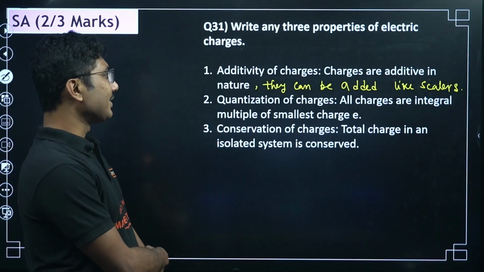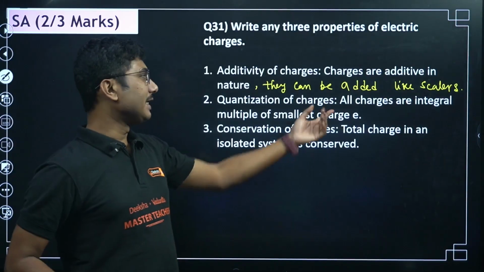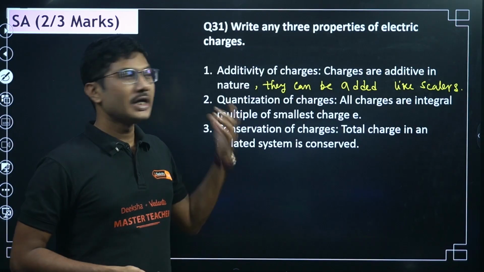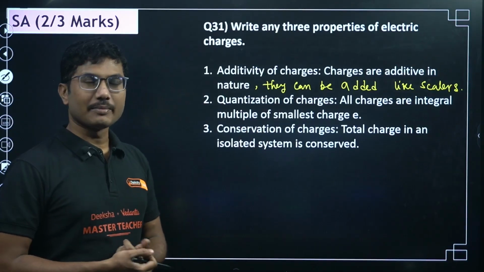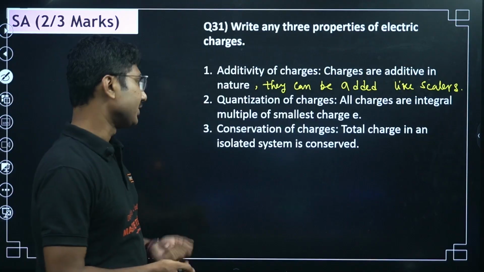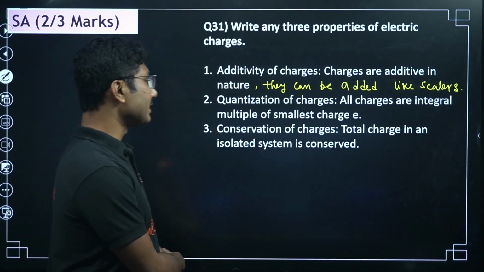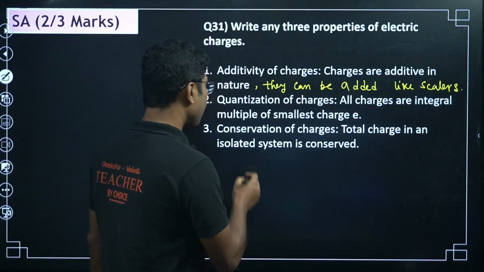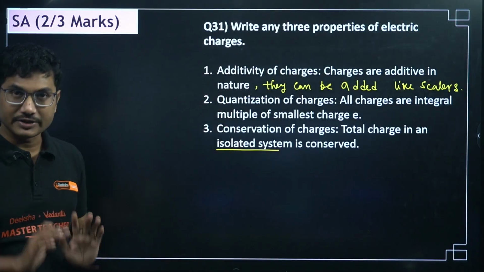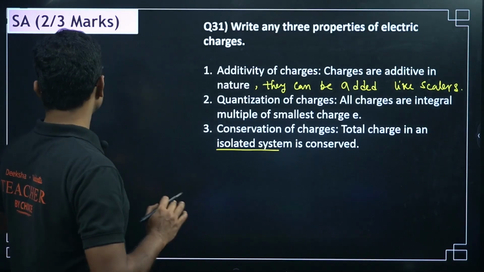Quantization of charges: all charges are integral multiples of the smallest charge, e, which is 1.6 into 10 to the power of minus 19. Any charge that you measure always has to be an integer multiple. It cannot be a fraction. Conservation of charges: total charge in an isolated system is conserved. Very important to remember, it is conserved only for an isolated system, not for any system. The system has to be isolated, then only charge is conserved.